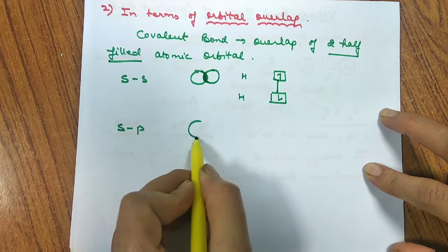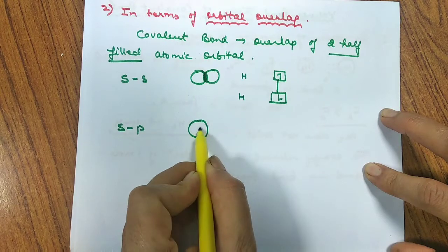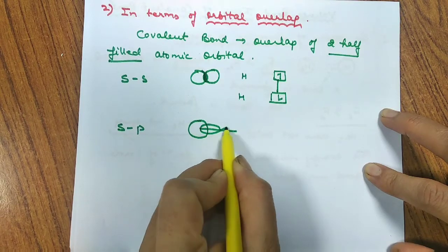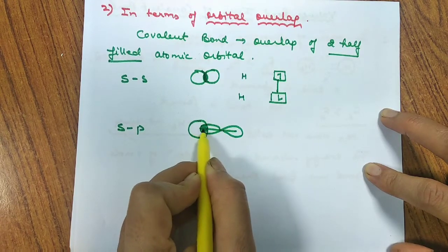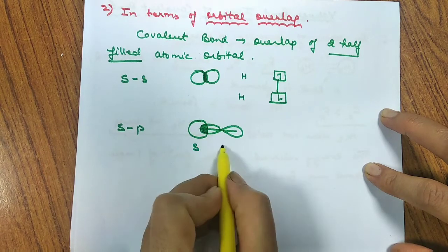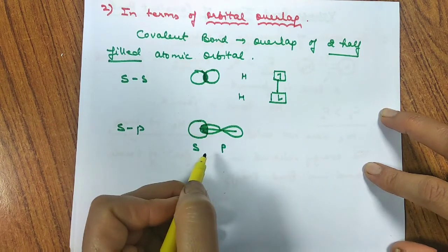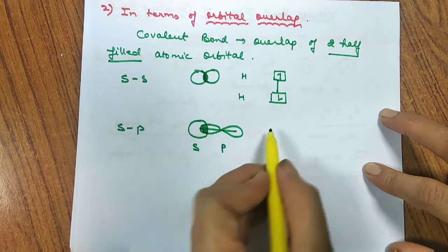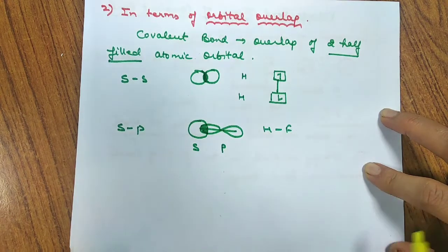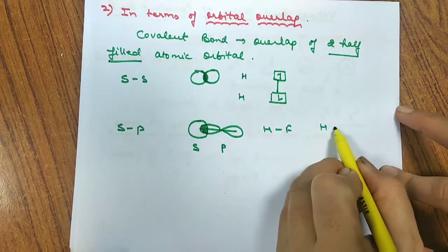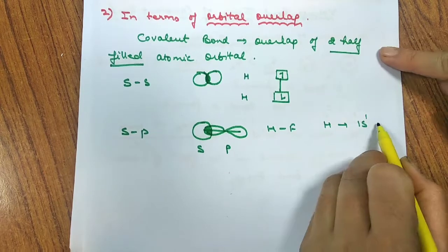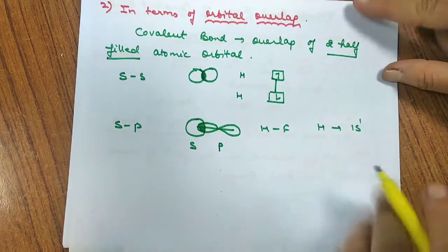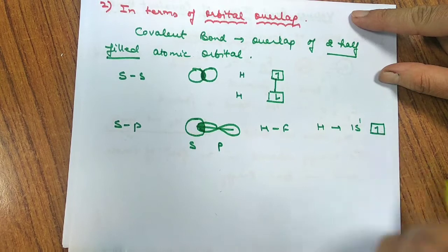We may have sp overlapping. sp overlapping means we have an s orbital and the other we may have a p orbital. So here the overlapping takes place. This is between s and p orbital and we call it sp overlapping. sp overlapping is observed in the case of HF. For example, the atom of H has 1s1. 1s1 means we have one electron in the s orbital.